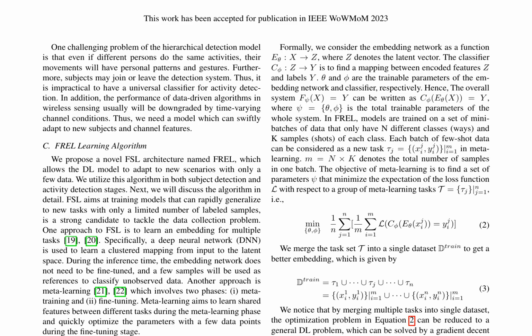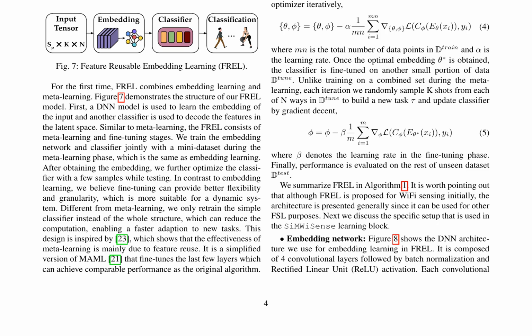The model can be applied not just for Wi-Fi sensing but also for other few-shot learning purposes. The cascaded learning block uses a 2-stage detection approach, first identifying subjects coarsely and then determining their activities in a fine-grained manner. This design reduces complexity and enhances flexibility in a dynamic system.